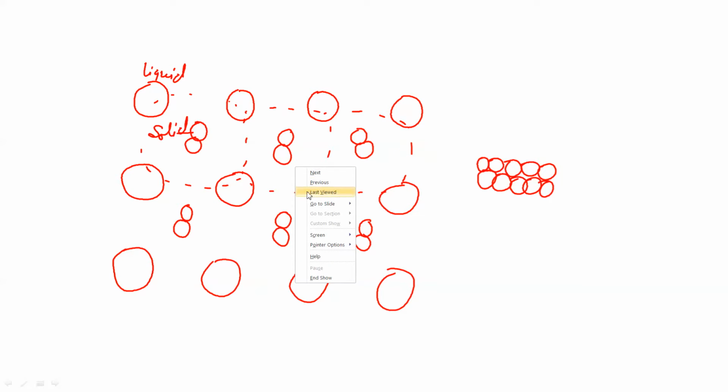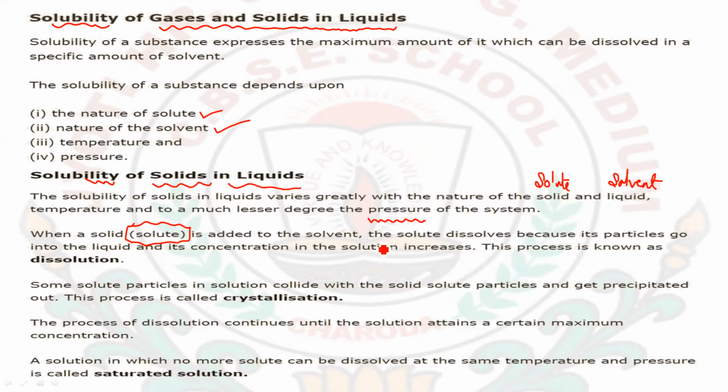Now, in this process where solid is added to the solvent, the liquid molecules were apart from each other in a fixed volume, and as I add more molecules there, the concentration will naturally increase.